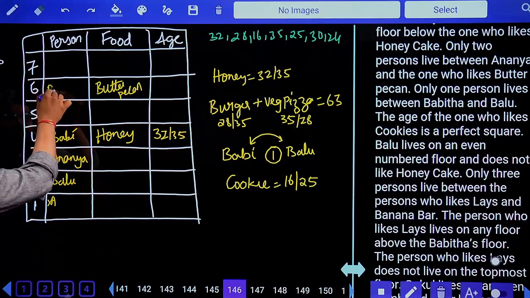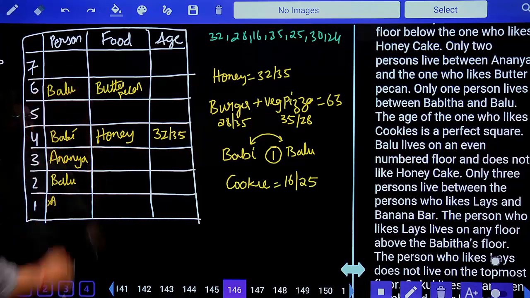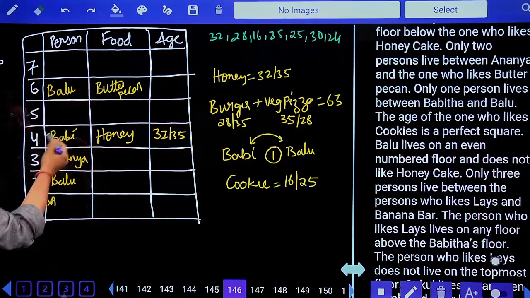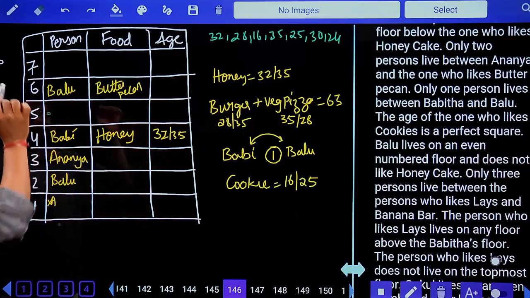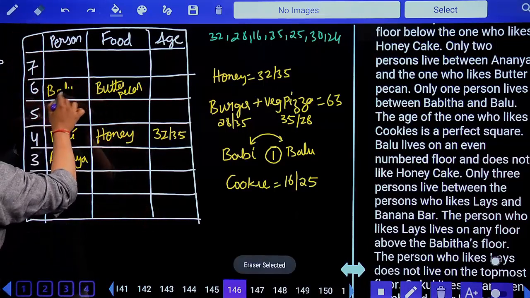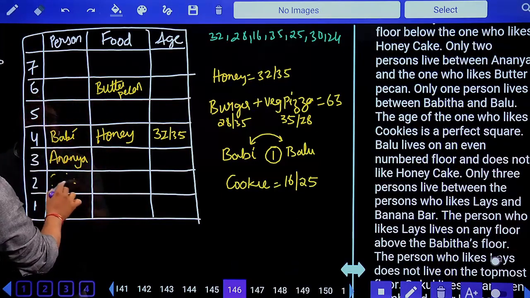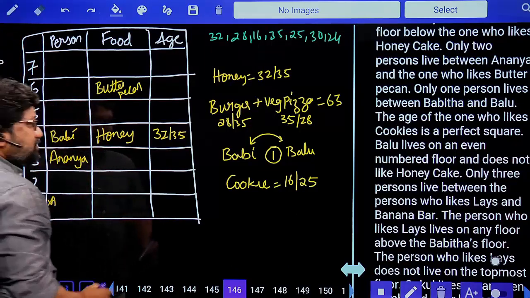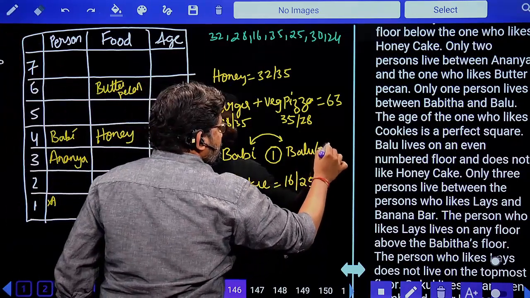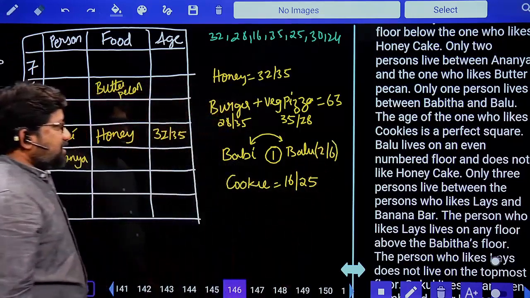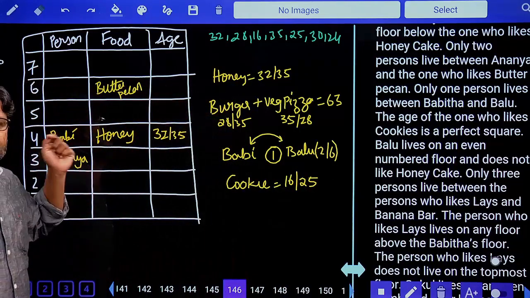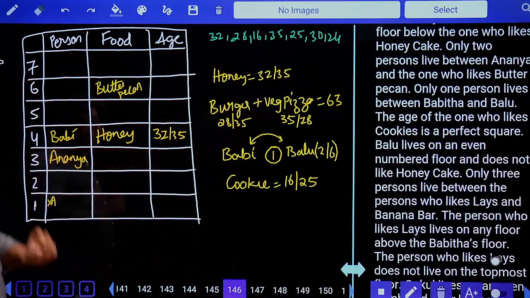If Balu is on the sixth floor, because sixth is also an even number, then Babita still has to live on the fourth floor only. So with this, what did you understand? We have fixed the place of Babita, but we cannot fix the place of Balu. So Balu can be on the second floor as well as on the sixth floor. We are not sure, but Babita's position is 100% fixed. Yes, this point you should know. Next.